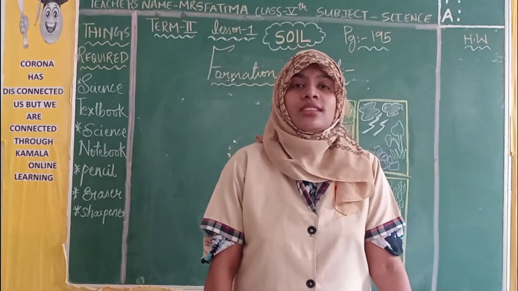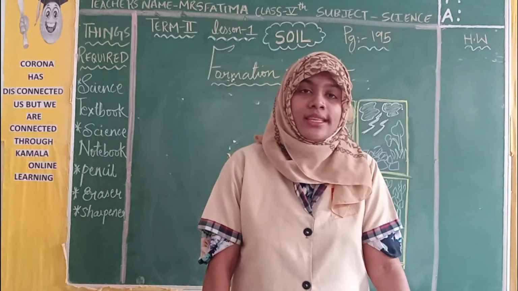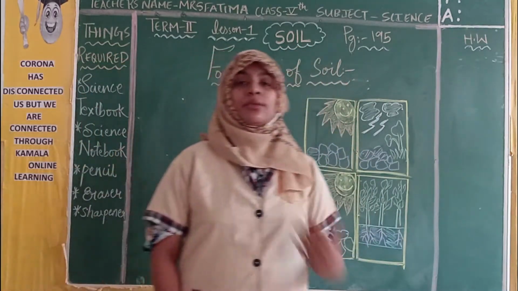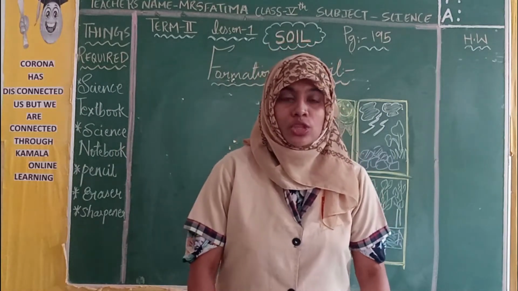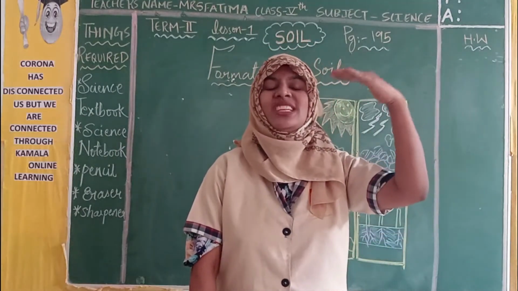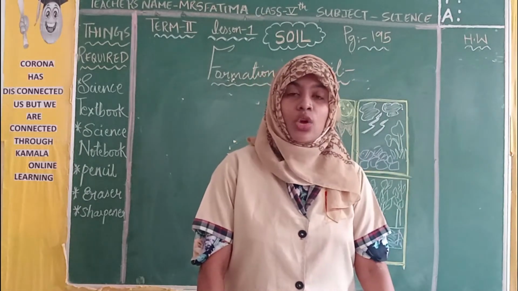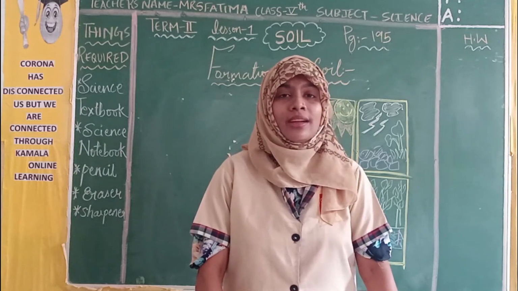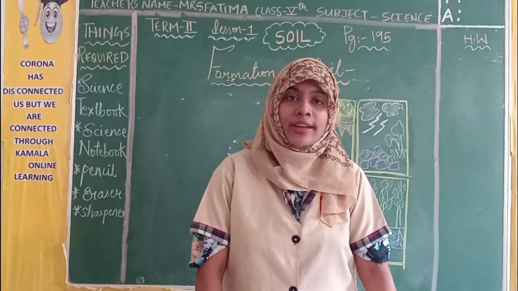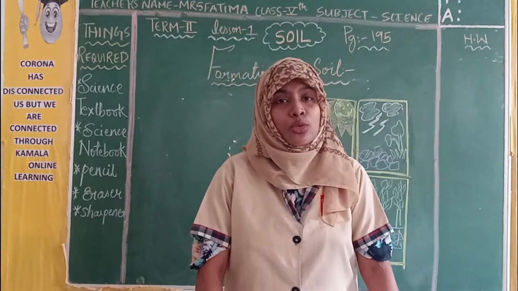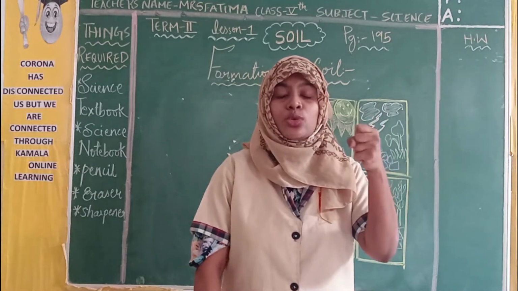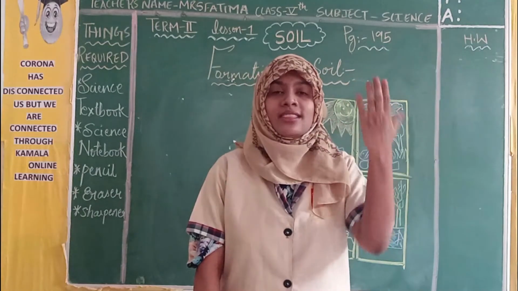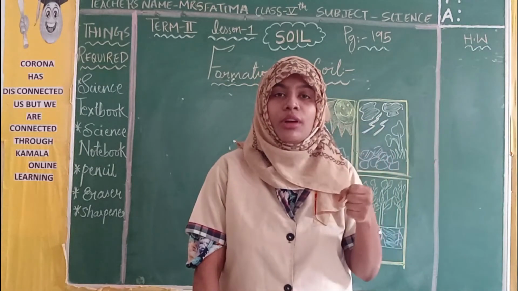In the previous class I started lesson number 1 in term 2, soil. We learned what soil is. Soil is the uppermost or topmost layer of the earth's surface. Why is soil important for us? It is important for the survival and growth of a plant. It is a home for insects and microorganisms. It anchors the roots of the plant, so that the plant stays stiff, doesn't fall down, and stays firm.